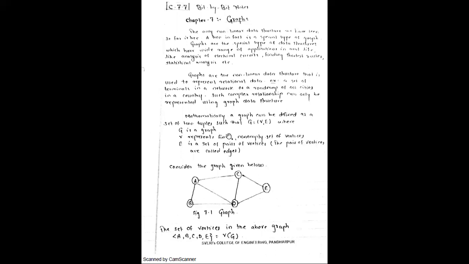Now G is a graph. Capital G we are using here to represent a graph, and V is used to represent the non-empty set of vertices, right? And E is a set of pairs of vertices, which are called edges, right? So E is considered as edges. Whatever lines we have drawn here, between A to C, A to B, A to D, B to D, up to D to E, C to E, these are the edges of the graph, right?